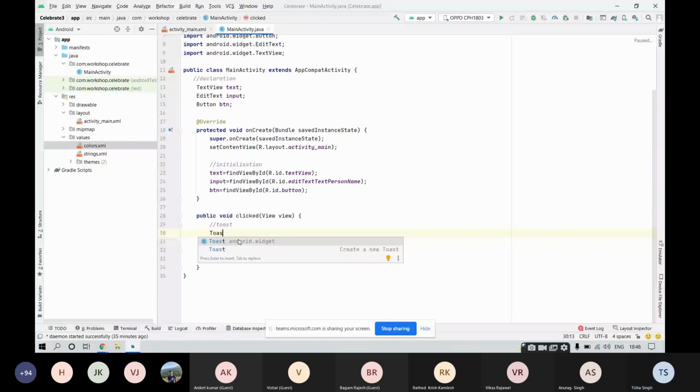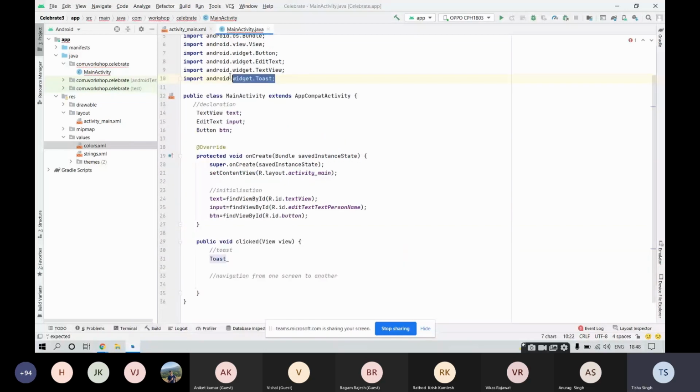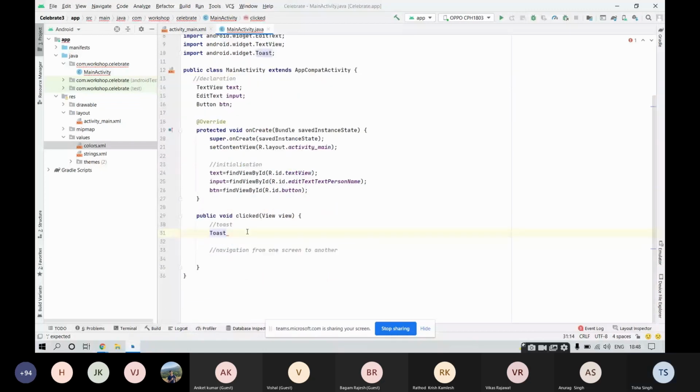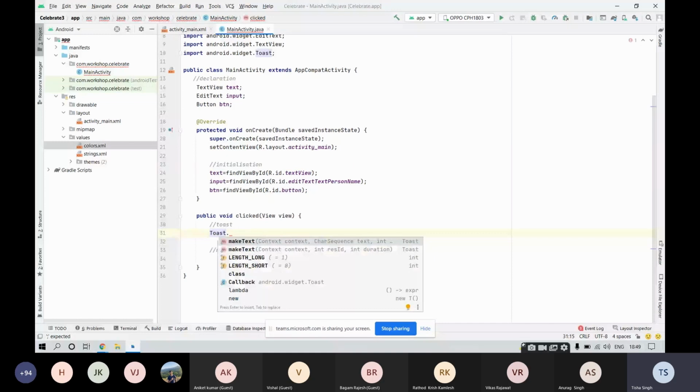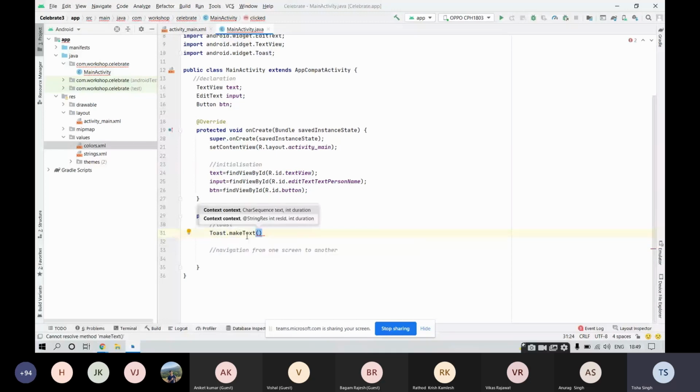After you have this Toast over here, write dot makeText. Again, the recommendation is coming, makeText. Now, with Toast, we have this associated function called makeText. This function will be taking 3 parameters. The very first parameter would be telling this function in which activity the toast would be visible.